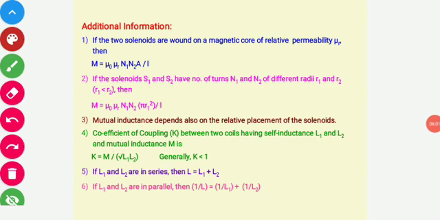And mutual inductance also depends upon the relative placement of the solenoids and also on the coefficient of coupling. And coefficient of coupling K is equal to M upon under root of L1 L2, where L1 and L2 are self inductance of the coils, that is self inductance of primary coil and self inductance of secondary coil.